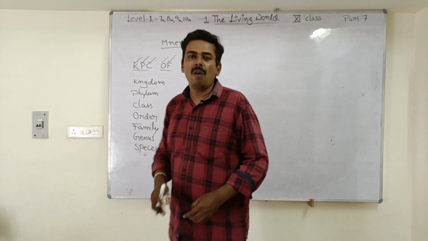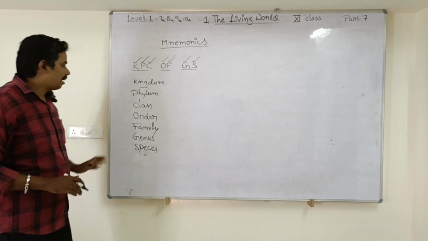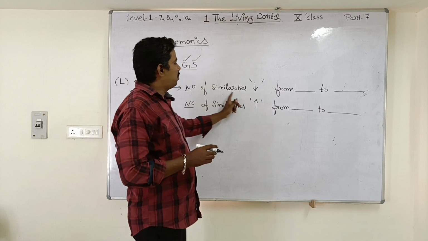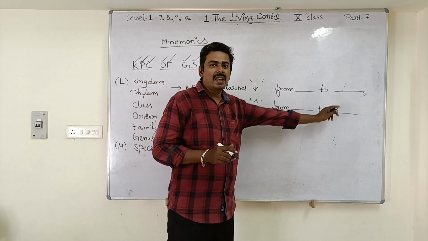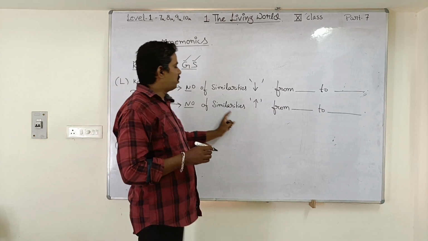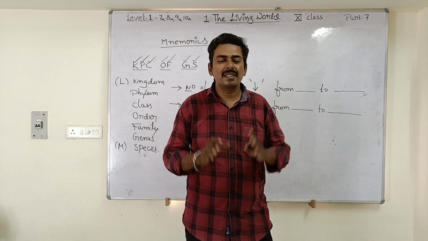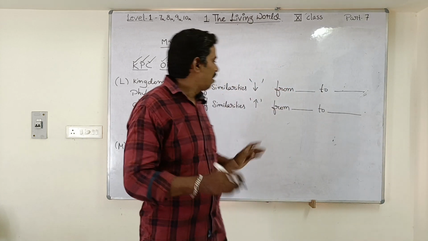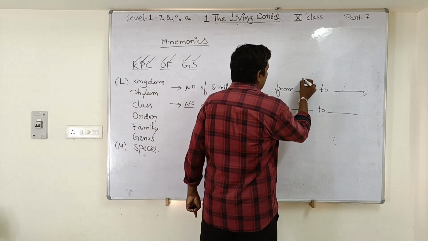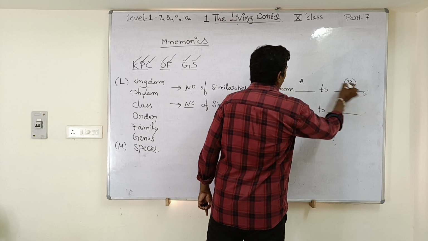Now how can questions be asked based upon this taxonomic hierarchy concept? Look at this first question: number of similarities decrease from dash to dash. Find the answer. Next question for you: number of similarities increase as we move from dash to dash. Come on, try to answer these two questions, students. What is A here? What is B? Try to find.